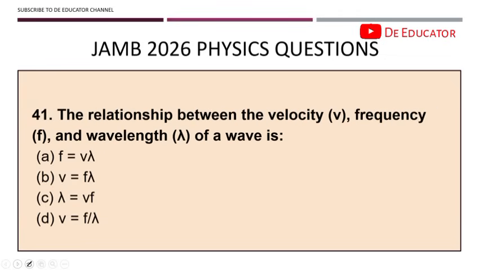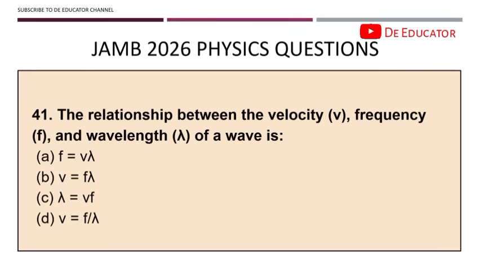Okay, 41. The relationship between the velocity, frequency, and wavelength of a wave is represented as. Please, when you see a question like this, like I said, have patience, because sometimes simple questions can overexcite somebody and then you end up picking the wrong answer as a result of rushing. Someone will be like, oh, I know wave, I know the formula. But if you take a look at this properly, options A, B, C, D, you see that all of them have a kind of similar look.